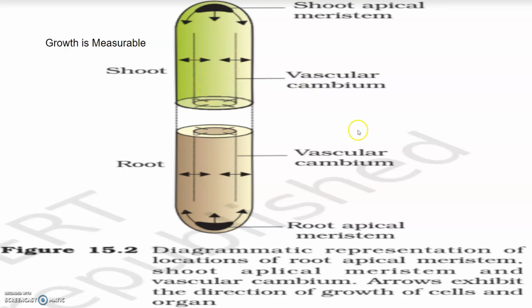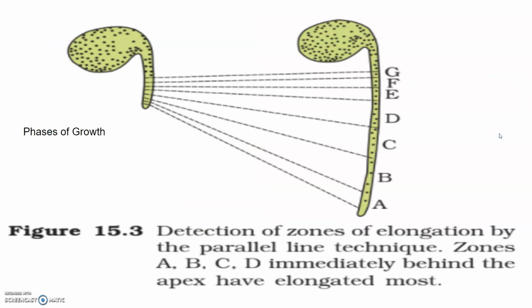This is the diagrammatic representation of the location of the root apical meristem, the shoot apical meristem and vascular cambium. And these arrows show the direction of the growth. In the phase of maturation, the enlarged cells develop into special and particular types of cells by undergoing structural and physiological differentiation. Here there are different zones of elongation, by the parallel line technique, these zones can be A, B, C, D behind the apex, which have elongated most.